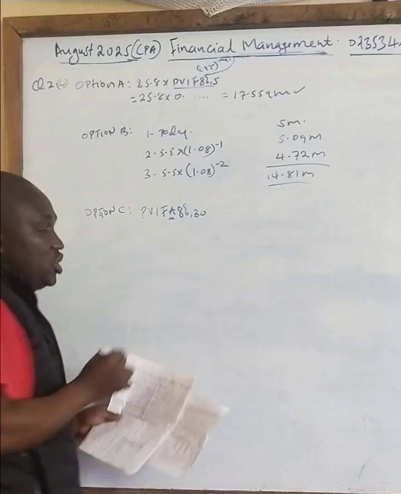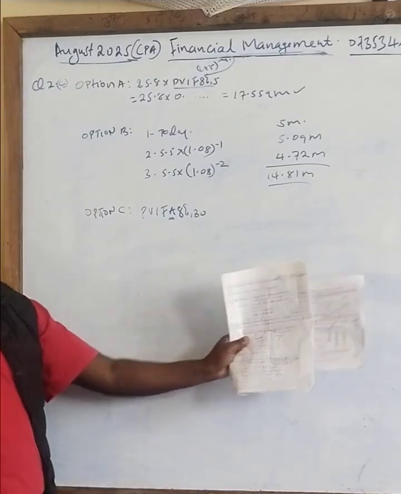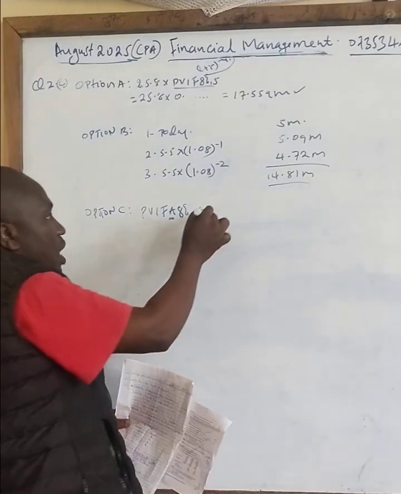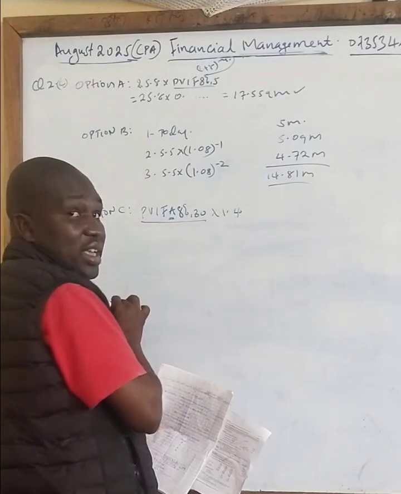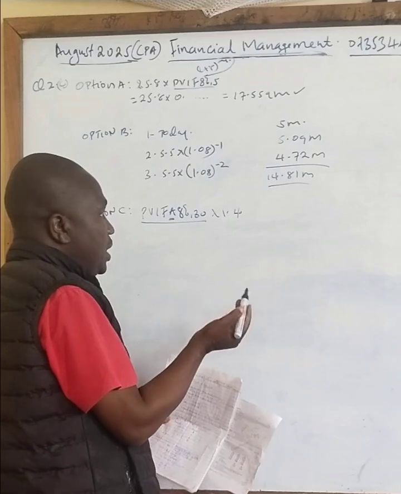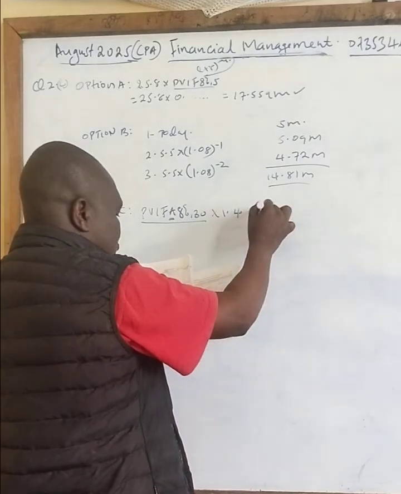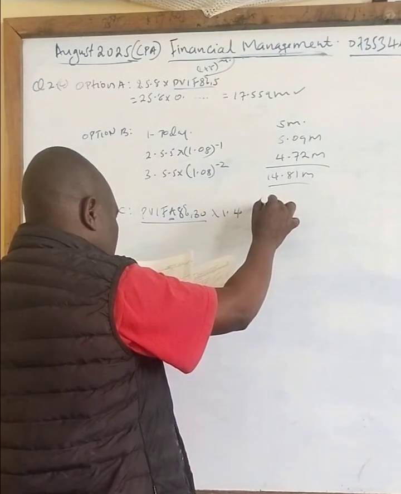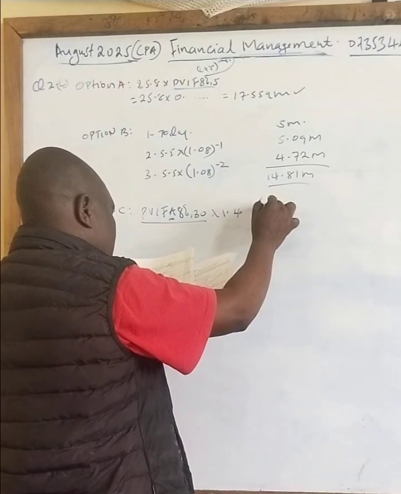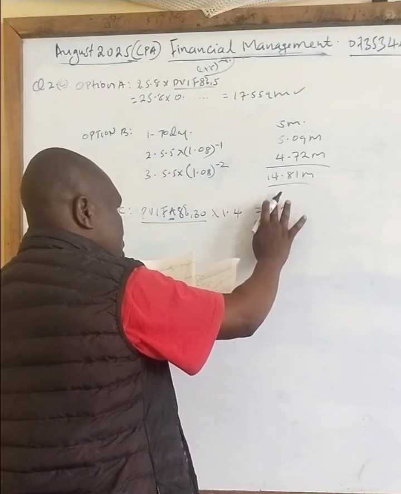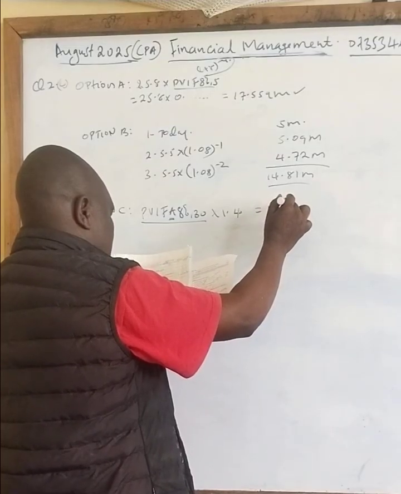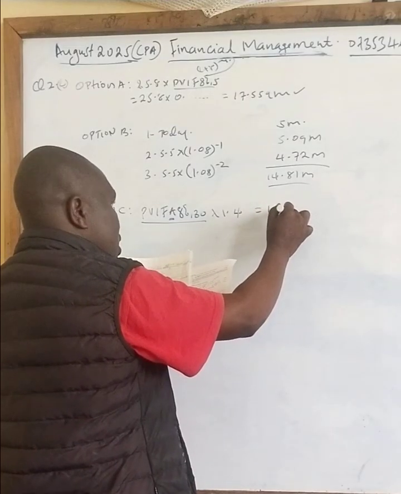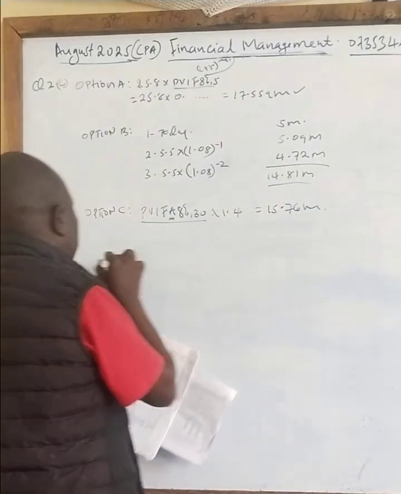Remember, look at how I've introduced A. If it is annuity, you do it like that. Then you multiply by 1.4. I've already given you the formula here, or a check from the timetable directly. The answer you get there is 15.76 million.